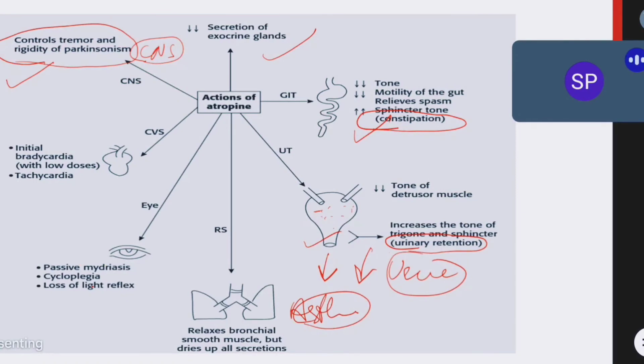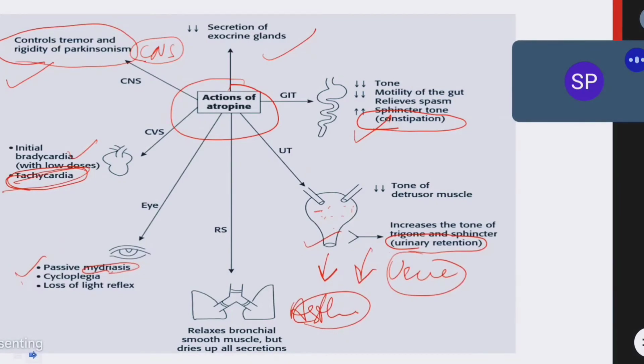In the eyes, it causes mydriasis. And on the heart it causes tachycardia. Initially it causes bradycardia, but actually it will cause tachycardia. Remember that. And on blood vessels it will cause vasodilation, same like acetylcholine. So these are the different actions of atropine on different tissues. I think you all understood these actions. These actions are all exactly opposite to acetylcholine.